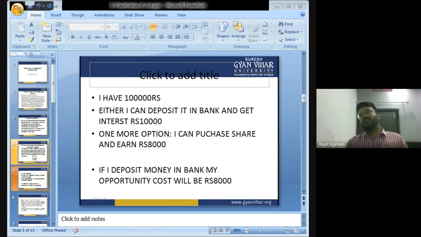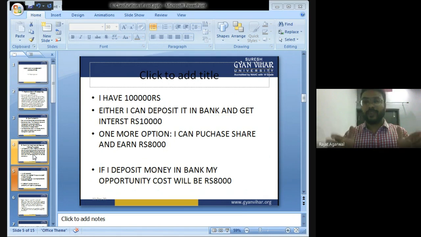Okay. Let me give you one more example. I have one building. If I give that building on rent to a bank, the bank will give me 20,000 rupees. If I give that building on rent to a family, the family will give me 15,000 rupees. The bank is ready to give me 20,000, and the family is ready to give me 15,000.